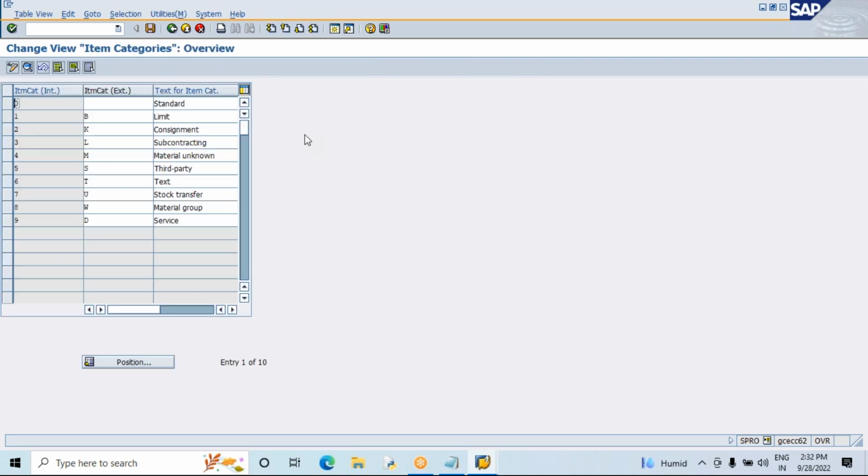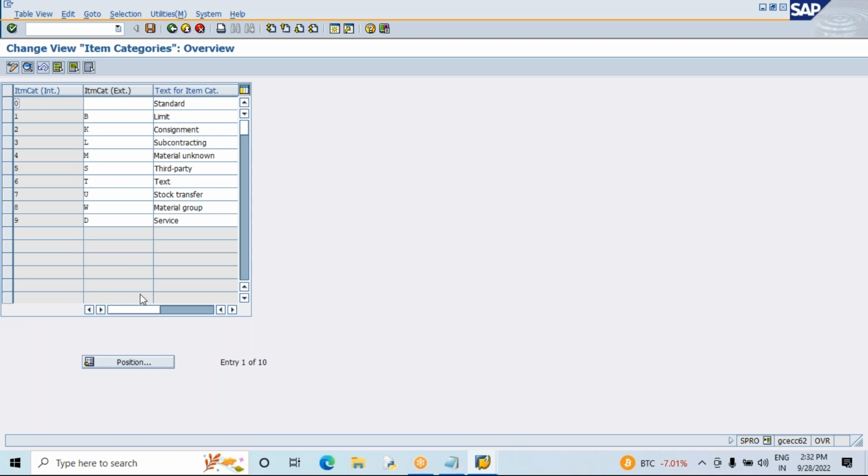Now, most interviewers will ask this question, so please try to understand here. See here, these are the different item categories. This is the internal representation element, this is the external representation element, and this is the text.